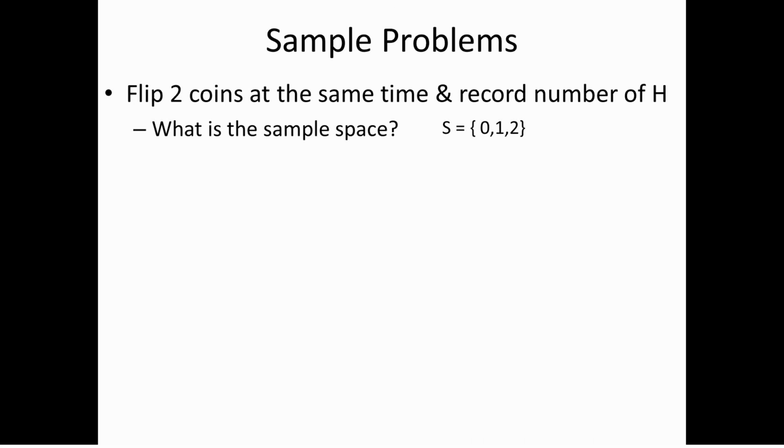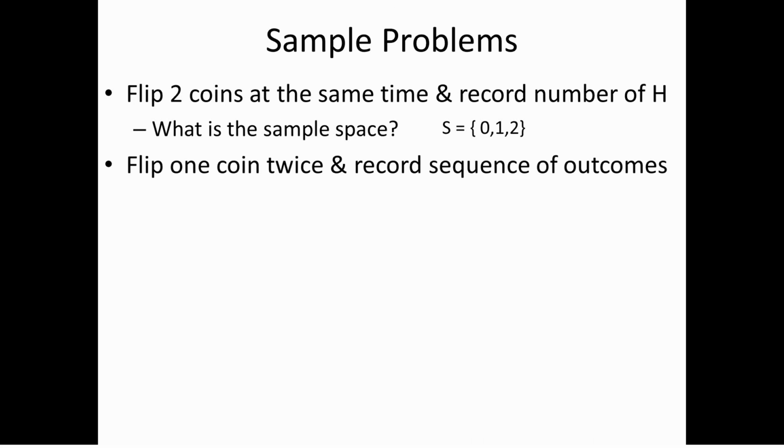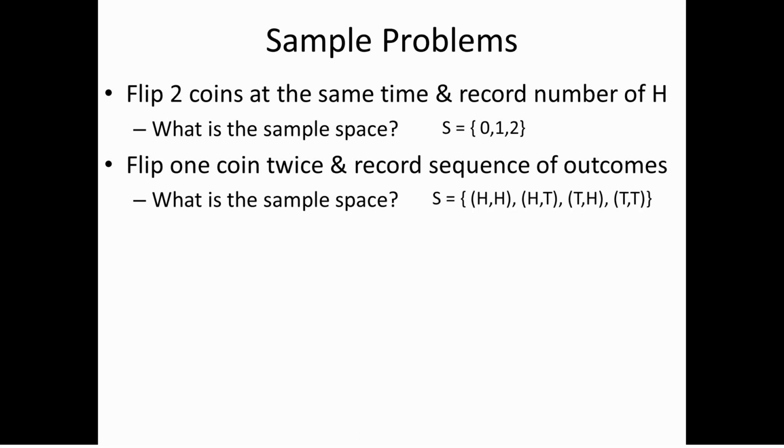Now suppose I do the same experiment, but this time I record the sequence of outcomes. I flip one coin twice, and I record the sequence of outcomes. So I want to know what was the first flip's outcome and what was the outcome in the second flip. This is a different experiment. Now what is the sample space? Well, it's all the possible strings of H and T, heads and tails, that have length 2.